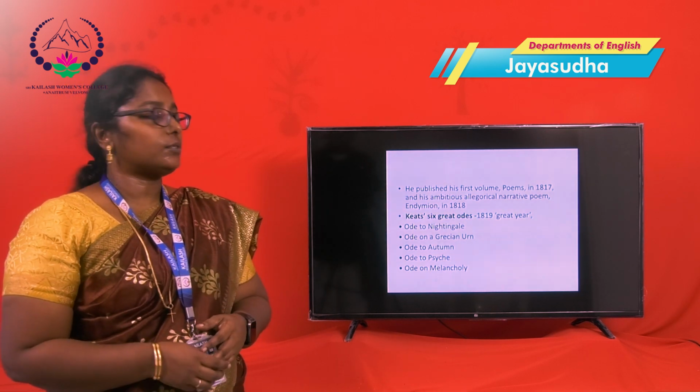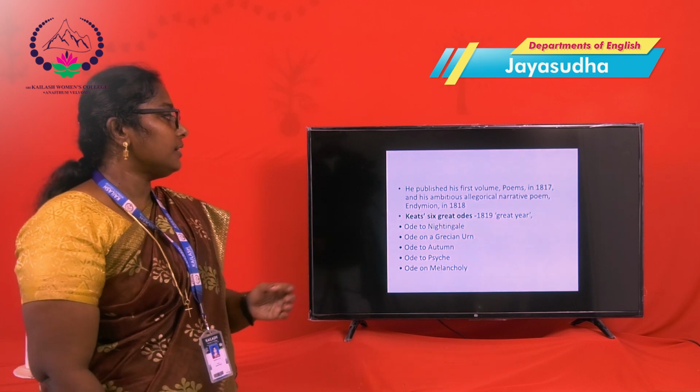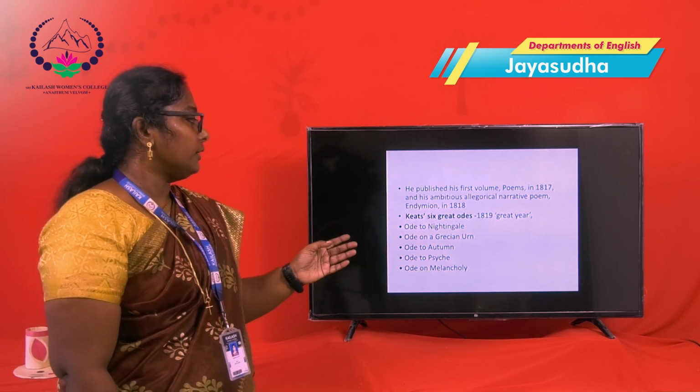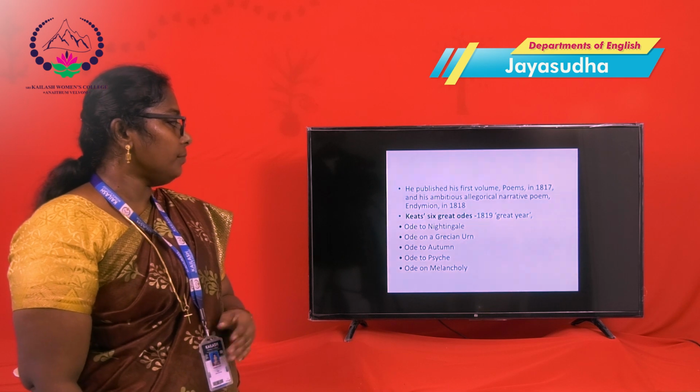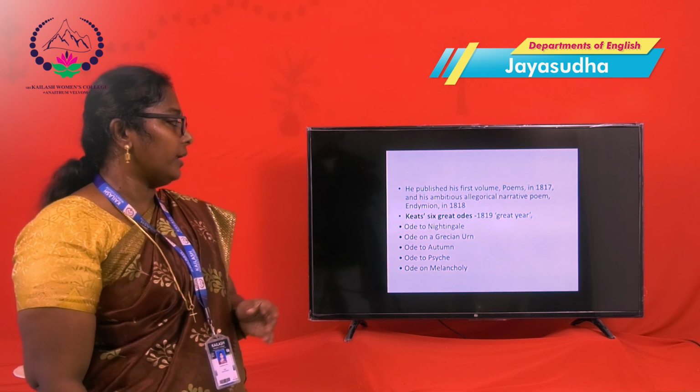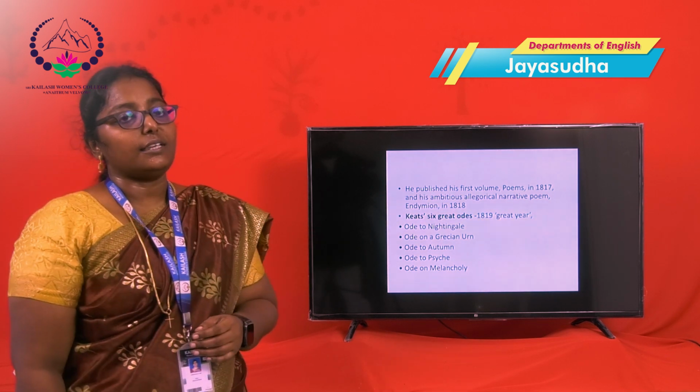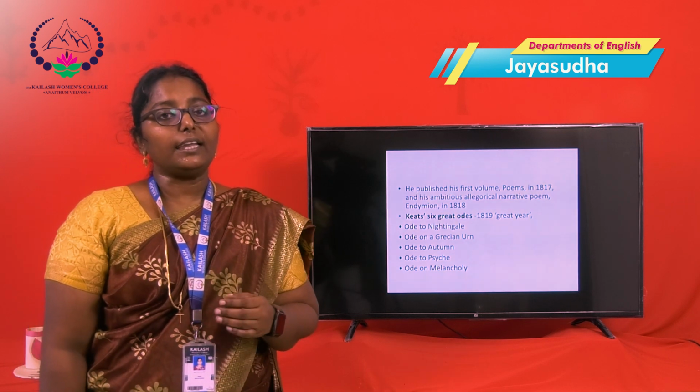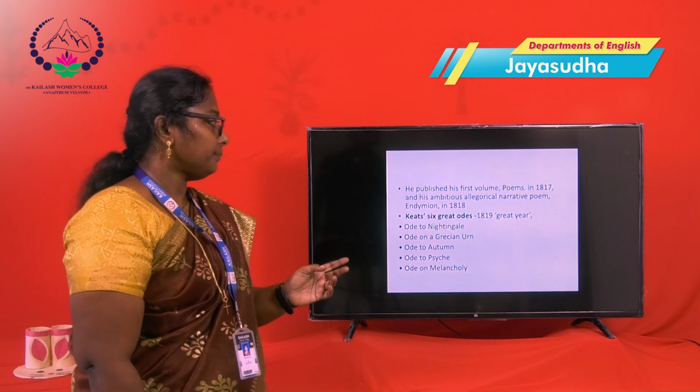What are the main odes? Can we see? The first is Ode to the Nightingale, Ode on a Grecian Urn, Ode to Autumn, Ode to Psyche, Ode to Melancholy. The year 1819 is considered Keats' great year.